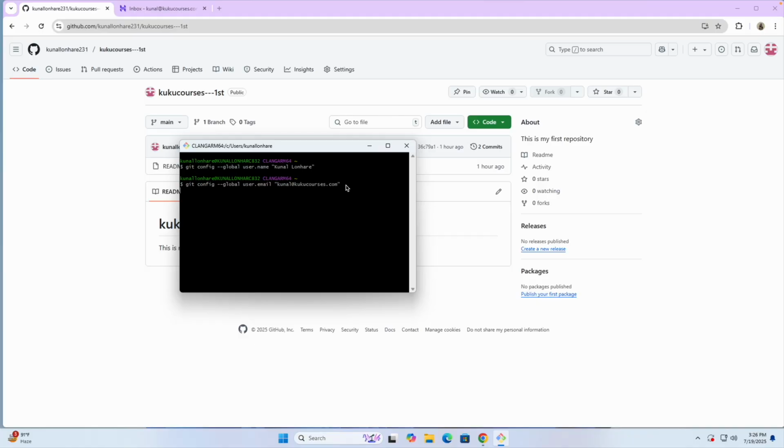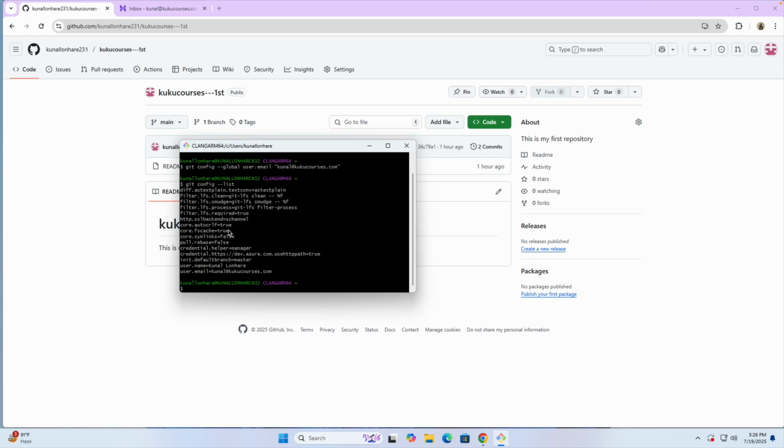And after this, click on the enter button. And if you want to see what changes you have made, you can just write git config --list. It will give you all the changes which you have made, like the name you have put, Kunal Lunare, and the email address you have set. So that's how you can configure Git.